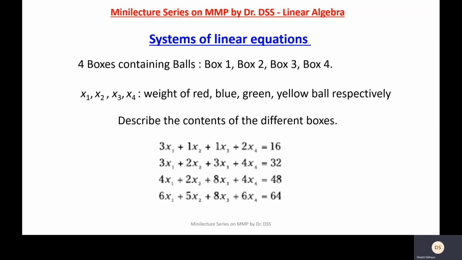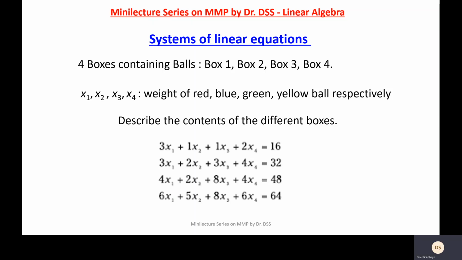So I can say that box number 1 contains 3 red balls. That means the weight is 3x1. 1 blue ball, the weight will be 1x2. 1 green ball, that is the weight would be 1x3, and 2 yellow balls, that means the weight would be 2x4, and together the weight, let us say, is 16 kg.